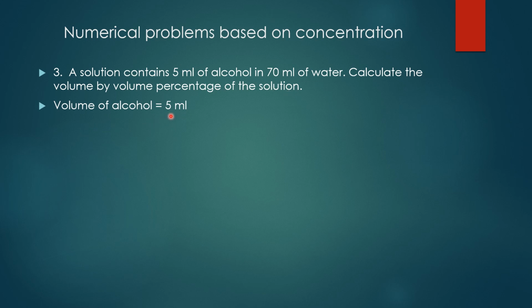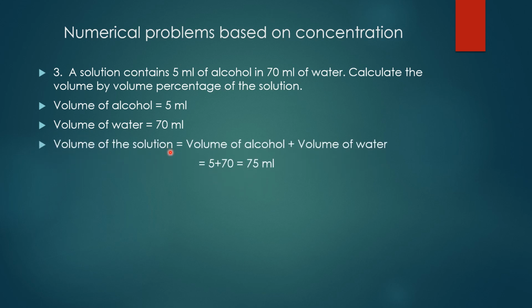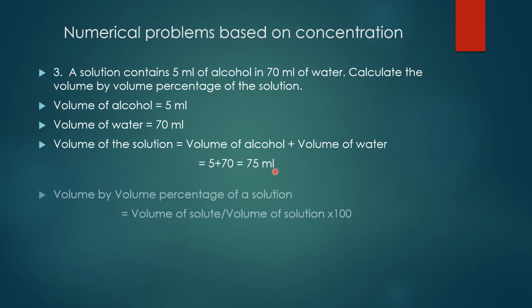Volume of alcohol equals 5 ml. Volume of water 70 ml. What is the volume of the solution? We have to find out, isn't it? Volume of alcohol plus volume of water. That is, volume of alcohol is nothing but solute. Volume of water is nothing but solvent. Solute plus solvent, together we will be getting 75 ml, isn't it?